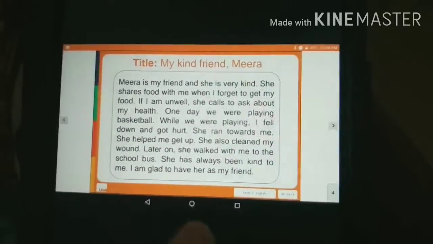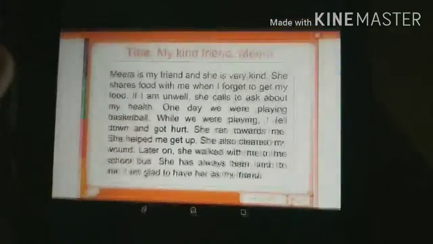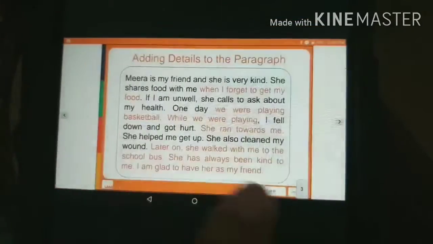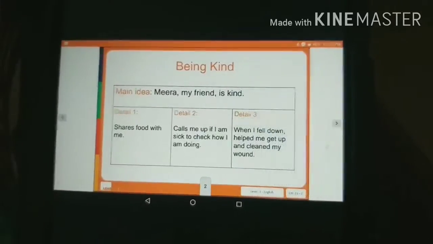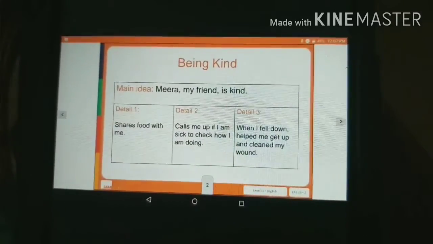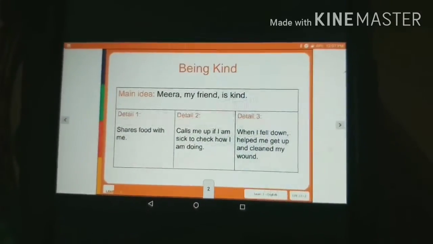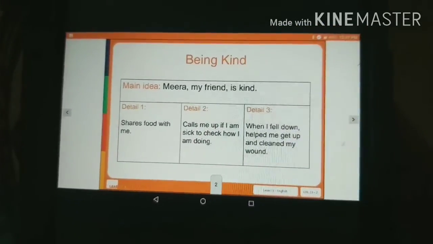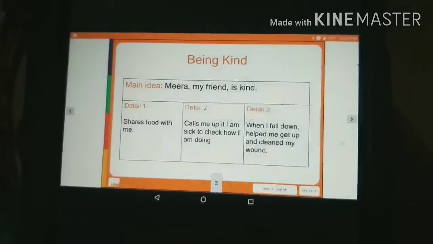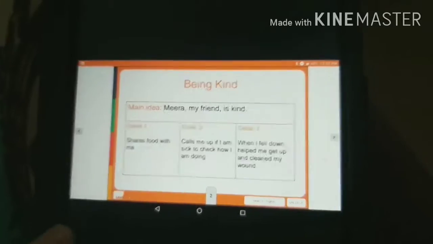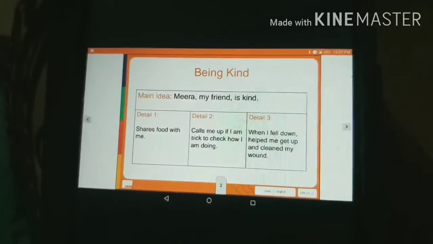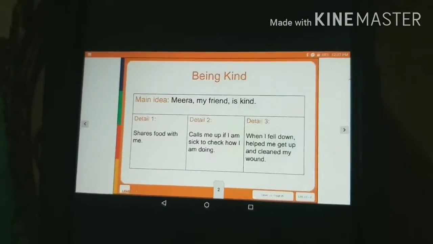Now we are going to try to give a title to our paragraph. Looking at the details of the paragraph, what was the main idea? Meera is a friend and she is very kind. On the basis of the details of the paragraph, we will give a title.